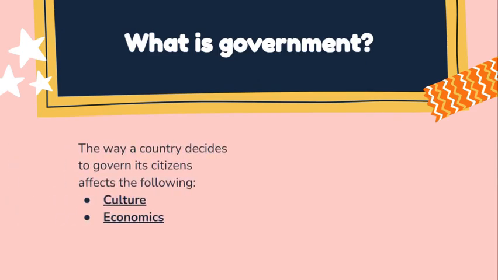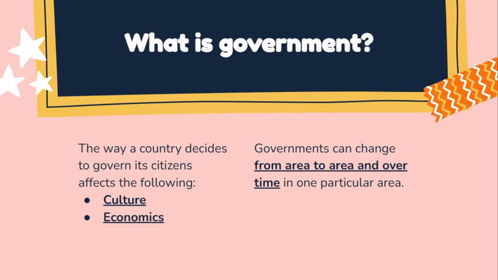So, the way a country decides to govern its citizens does affect the culture and economics of that area. In a government that has more control, the culture will be more suppressed and more rigid than a country that has a lot of freedoms. So, the government can change from area to area and over periods of time. So, what this means is that some governments can be changed through war, through protest, through civil unrest, civil wars, or just through legislative laws being voted and overturning different parts of the government.